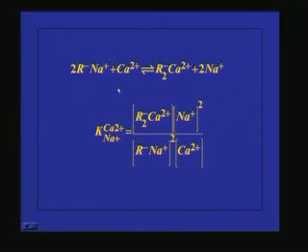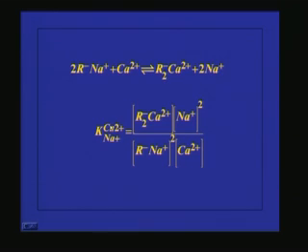So, we will take a common example. If you have a resin with sodium ions on that one, and we want to use this resin for the removal of calcium. So, the chemical equation we can write like this: 2RNa plus, because calcium is having a valency of 2 and sodium is having a valency of 1. So, if you want to exchange calcium ions, then definitely there should be 2 molecules of this RNa. So, then only the exchange process can take place. So, that is why the reaction is coming like this. So, 2RNa plus Ca2+ will give you R2Ca plus 2Na+.